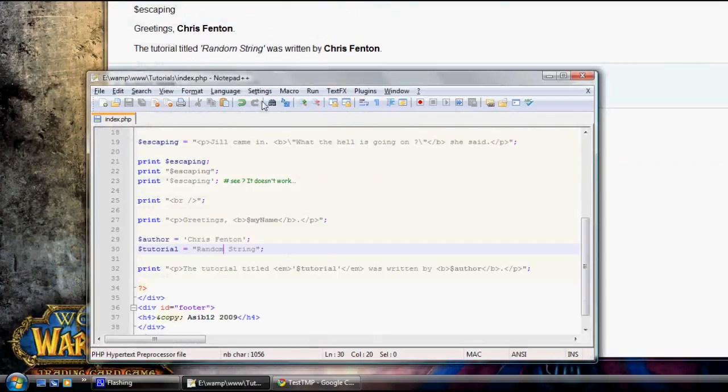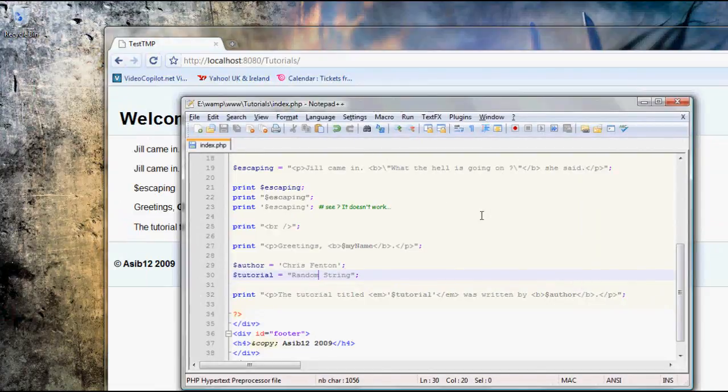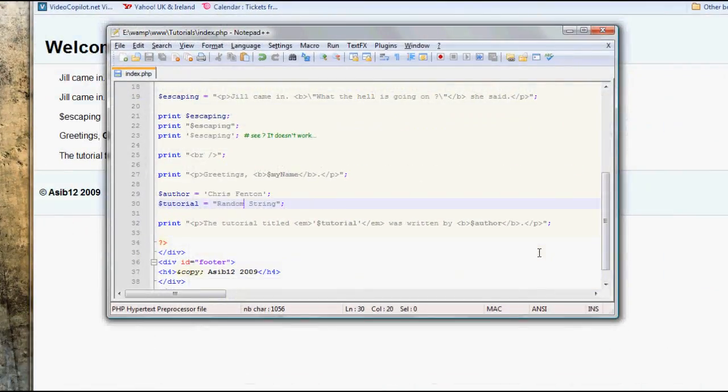So that was a quick tutorial on string type variables. In the next tutorial we're going to be looking at concatenating strings, which I'll explain again in the next tutorial.